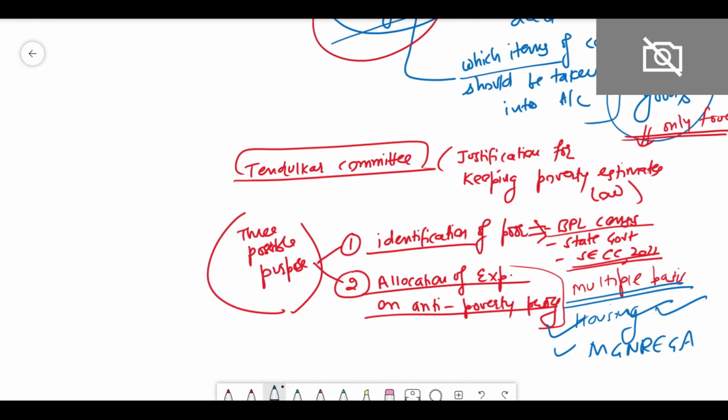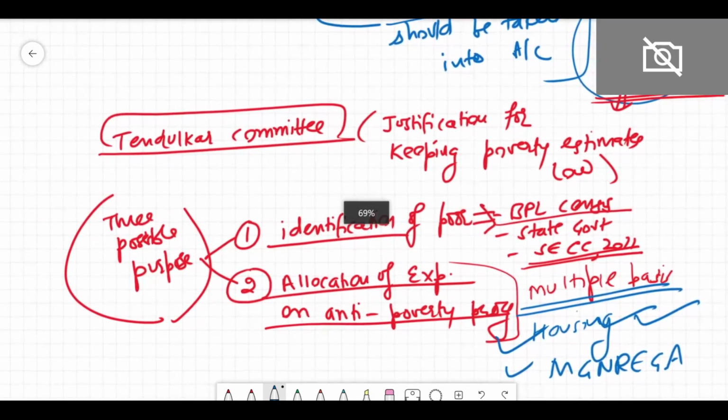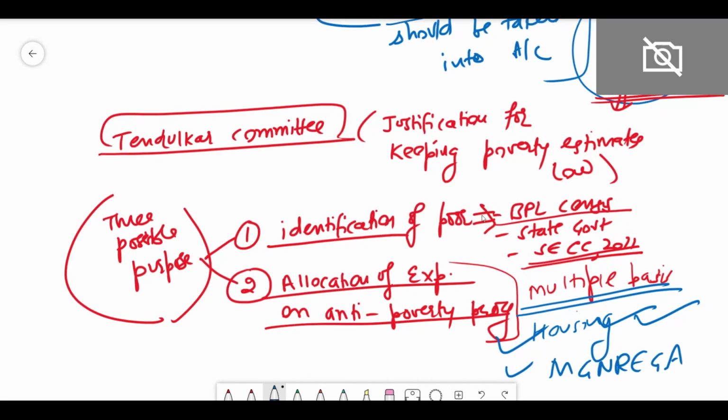So the allocation of expenditure is not done based upon the poverty line. The allocation is done in different schemes based upon different criteria. So different schemes have different criteria as far as allocation of expenditure is concerned, right? So there is a third purpose. Let us see what is the third purpose.